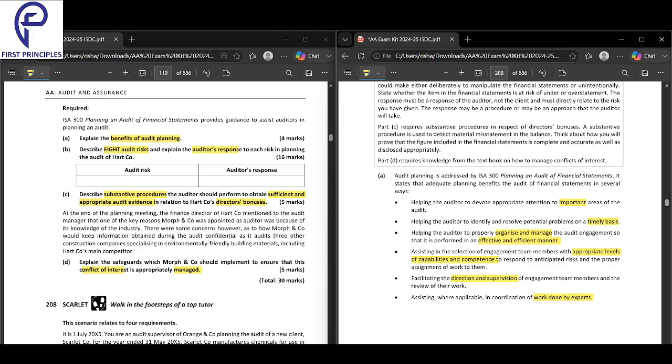So that is all about this. So what is audit planning? Audit planning is addressed by ISA 300, and it says that adequate planning benefits the audit of financial statements in several ways.